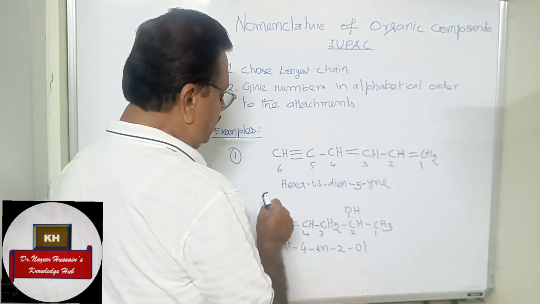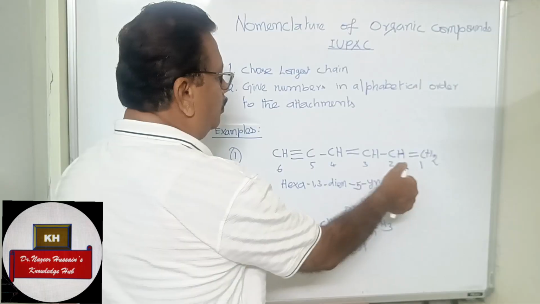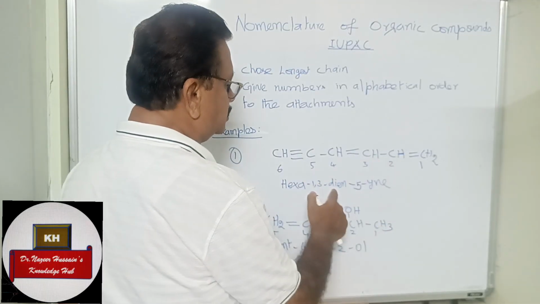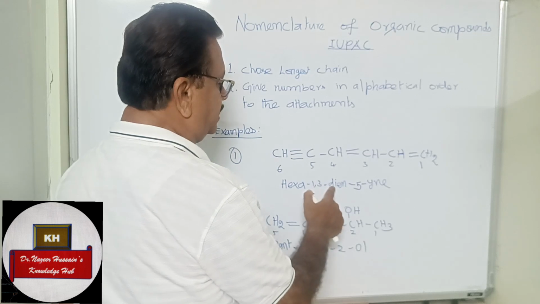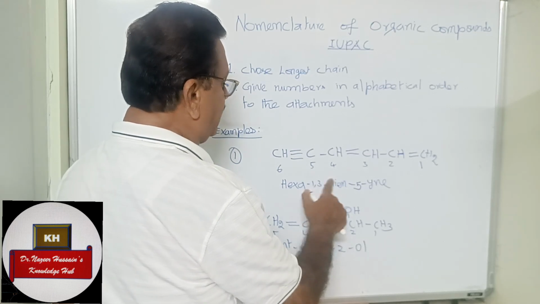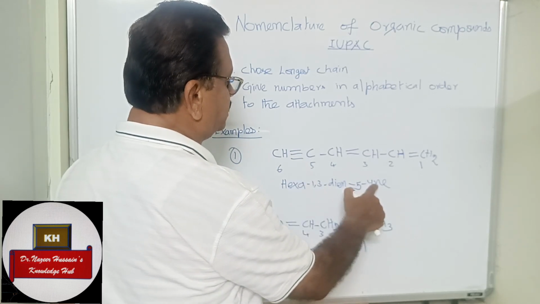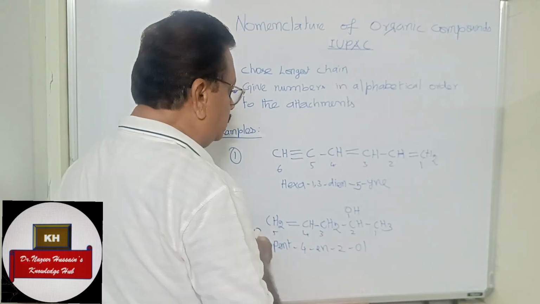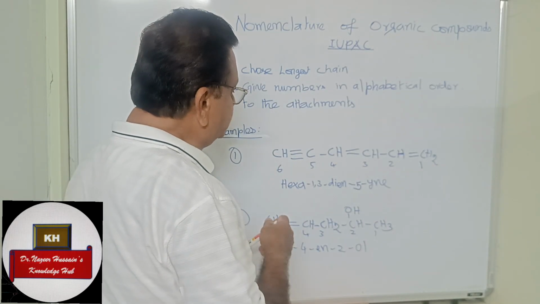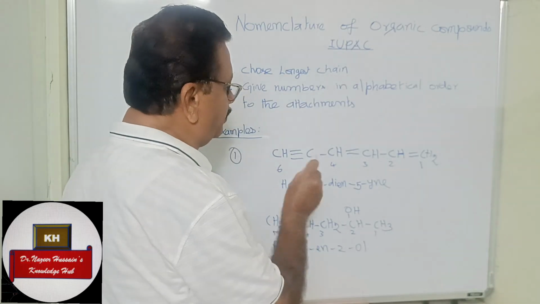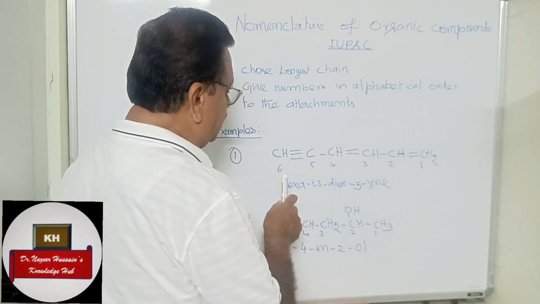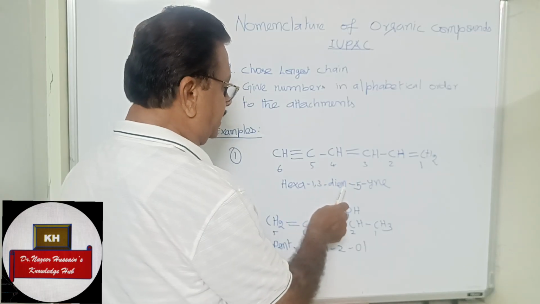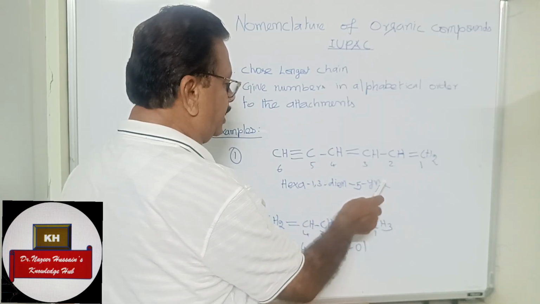This contains 6 carbon atoms, so it is hexa, and at the 1,3 positions there are 2 double bonds, so di-ene. The fifth position is yne. We should consider this triple bond as the functional group here, so the name should end according to the triple bond. So the name is hexa-1,3-dien-5-yne.